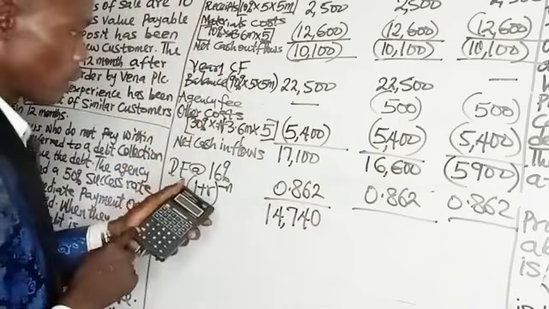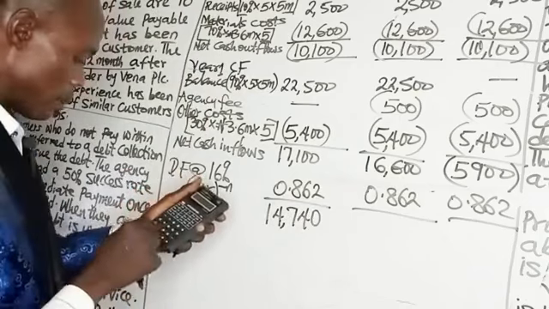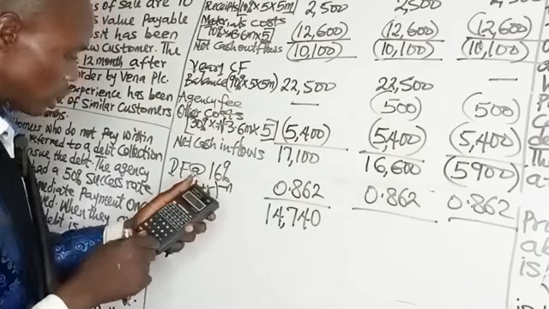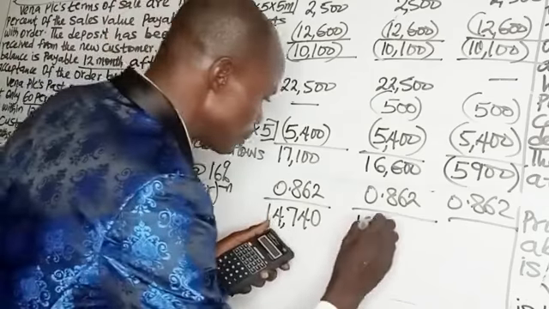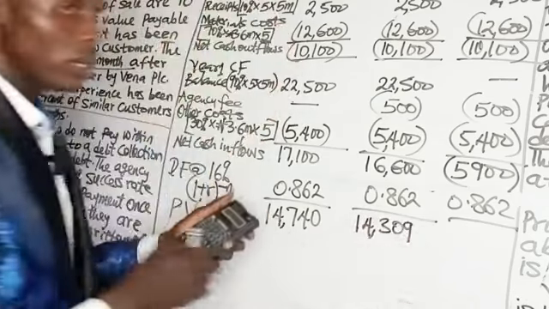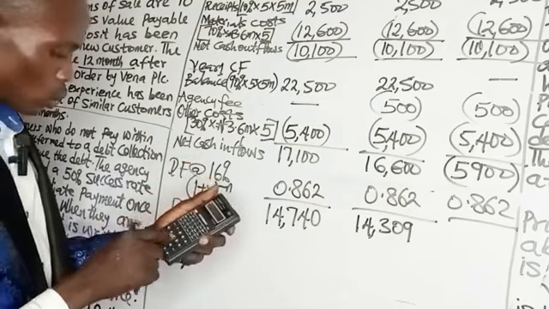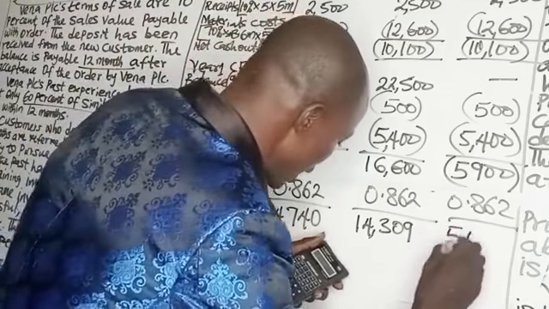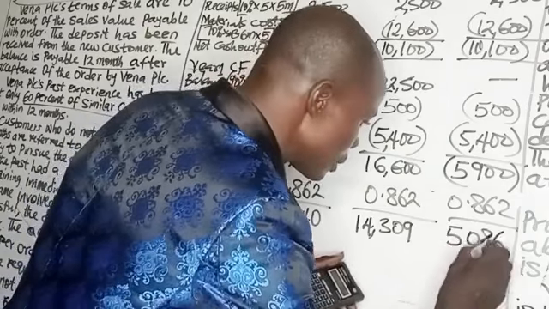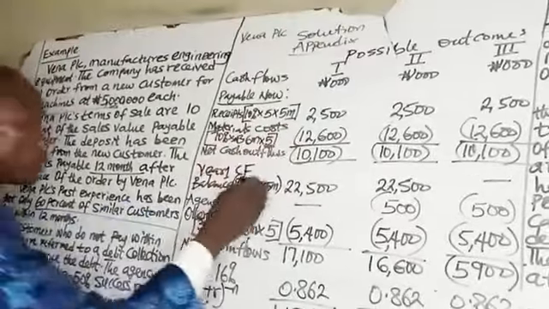Year 2, 16,600, second scenario rather, 16,600 times 0.862. That gives us 14,309. The third scenario, you have 5,900 times 0.862. That gives us 5,086 negative.